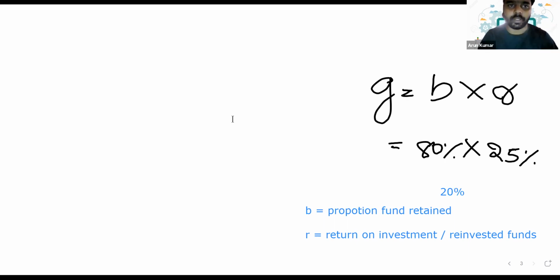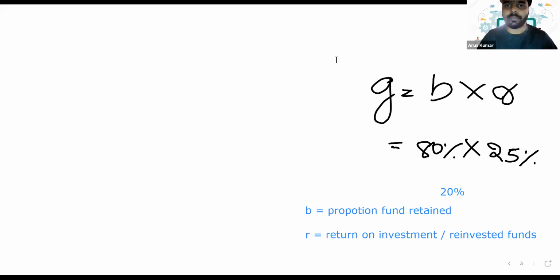Any doubts with respect to it? Okay, so these are the different ways in which we can calculate the cost of equity.